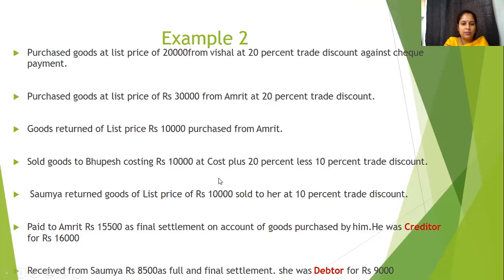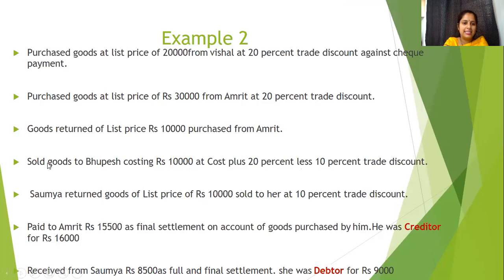1,200 will be deducted from 12,000 and it will become 10,800. So, sold goods to Bhupesh costing rupees 10,000 at cost plus 20% less 10% trade discount. This is the way we will calculate, and it will come to 10,800.